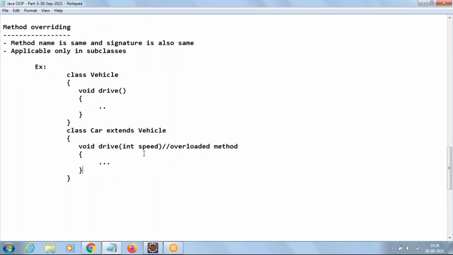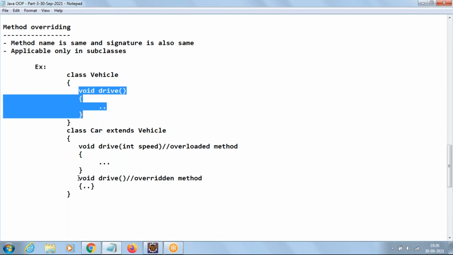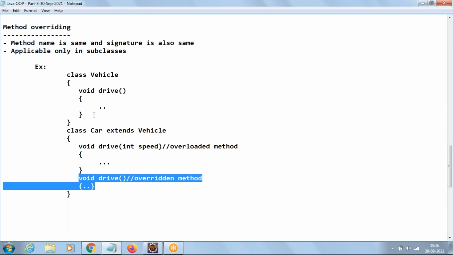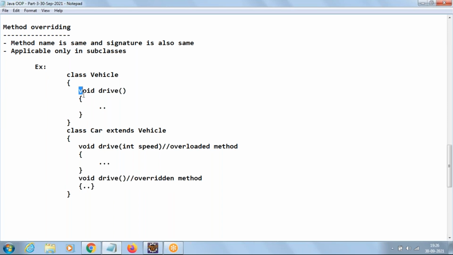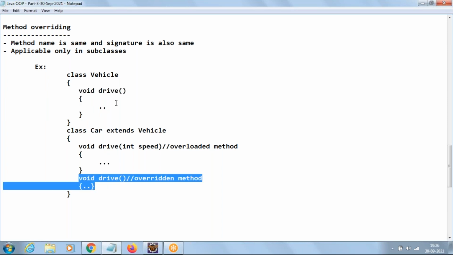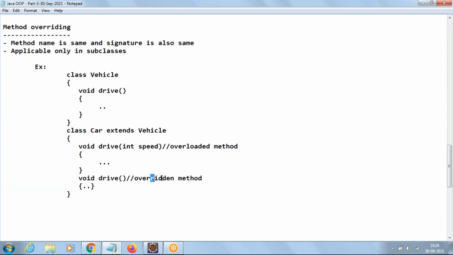Now if you take a method void drive with no arguments, then here the drive method with no arguments, we call this one an overridden method. So whatever method is present in the base class, if you write the same method as it is in the subclass with the same signature, then we call it an overridden method. This is only for subclasses. Clear everyone, how to identify overridden methods? Yes.